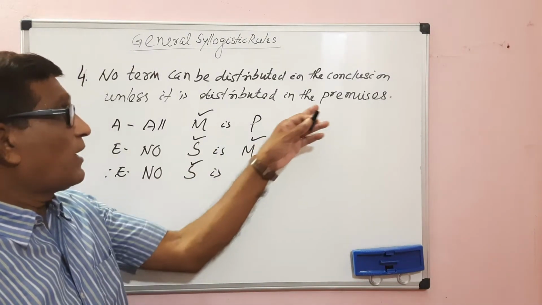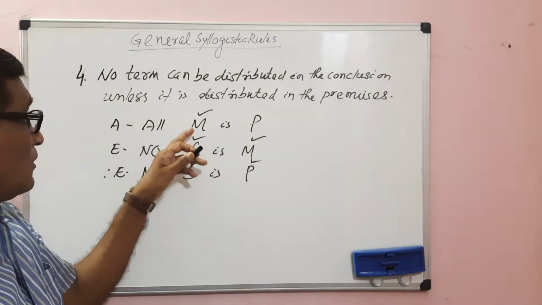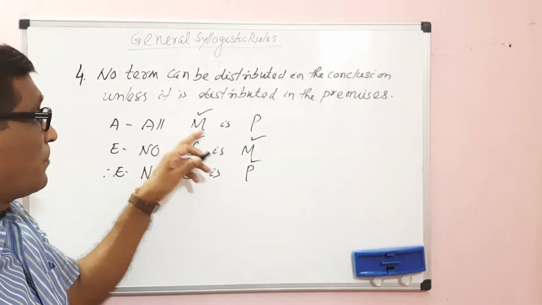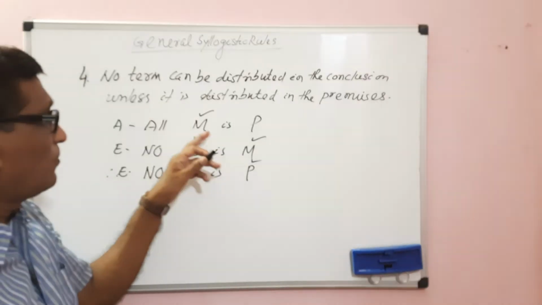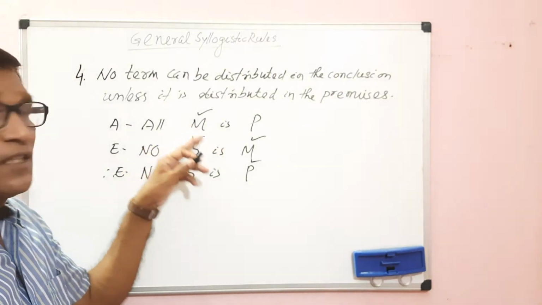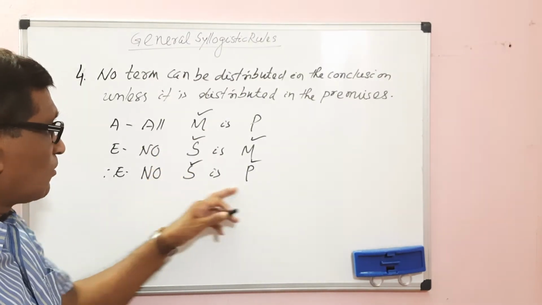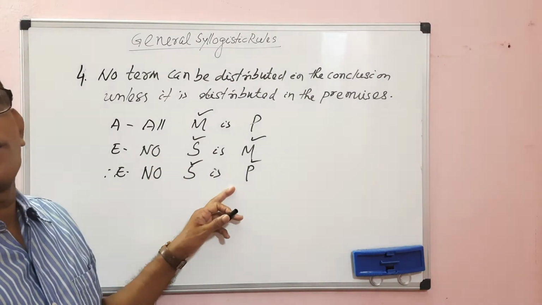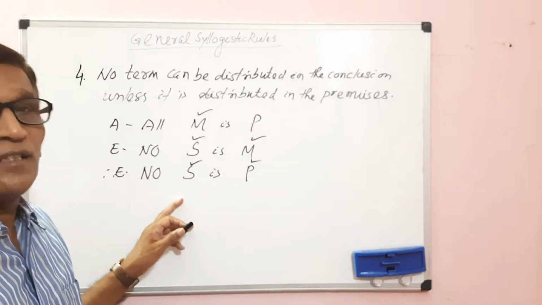What happened and why is the conclusion invalid? Here the middle term is distributed in both the premises. According to the general syllogistic rule, the middle term must be distributed at least once in the premises. But in the conclusion, both subject and predicate terms are distributed. Major term and minor term, both terms are distributed.